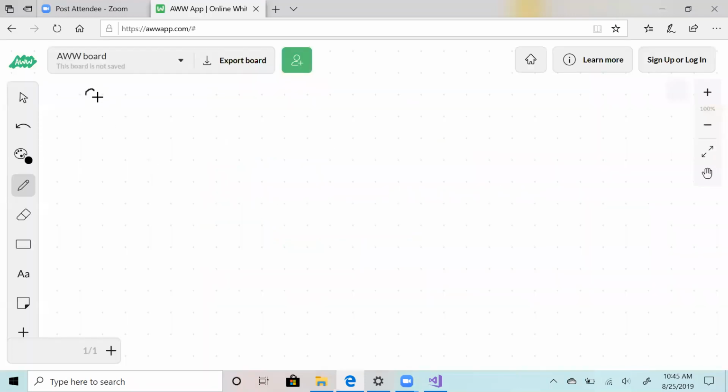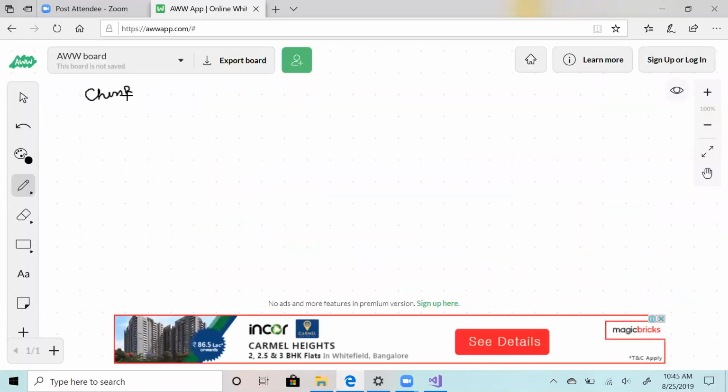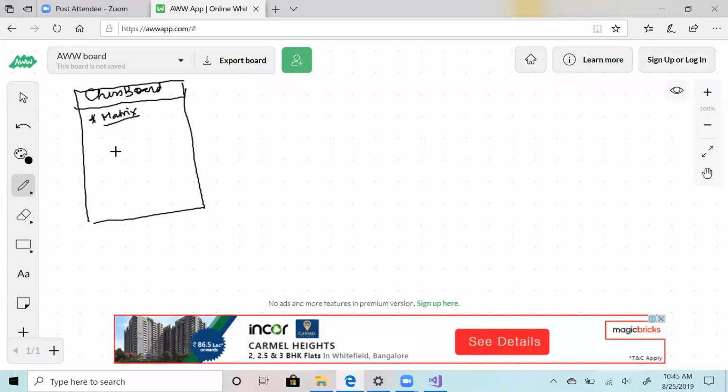So you have the chessboard class. Chessboard class will obviously have a matrix. This is how you will draw the diagram. You don't need to be very factually right, and this is why we use UML, because I will use my notation, you will use your notation. So you'll have a 2D matrix, which will be the chessboard.